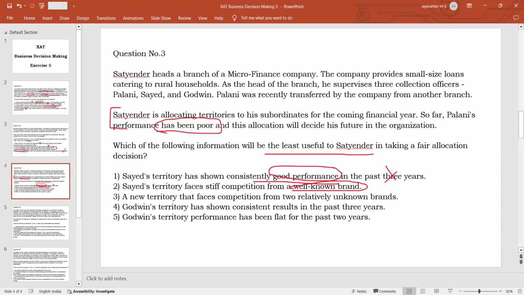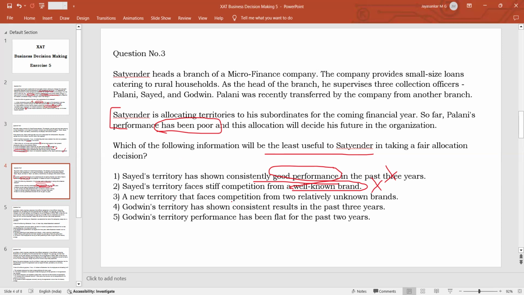In this case again, if Syed is replaced by Palani, there is a risk. So this statement is very, very important in deciding whether Palani should be given the territory or not. Since it is very important, this is useful. So this is not our answer.